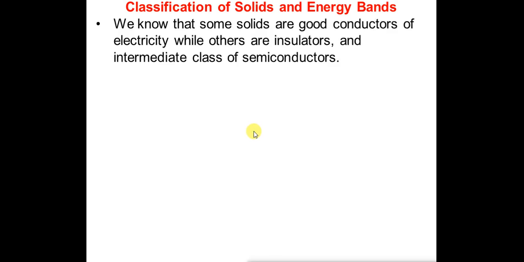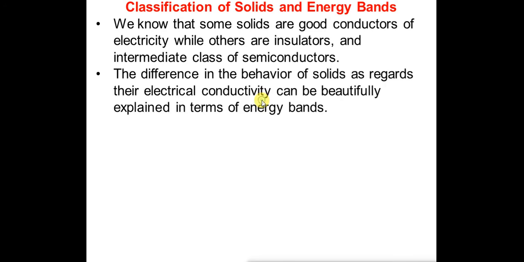Next topic is classification of solids and energy bands. So we know that conductors are good conductors of electricity, insulators are bad conductors of electricity, and semiconductors are intermediate between conductors and insulators. The behavior of solids with respect to electrical conductivity can be explained very beautifully in terms of energy bands.